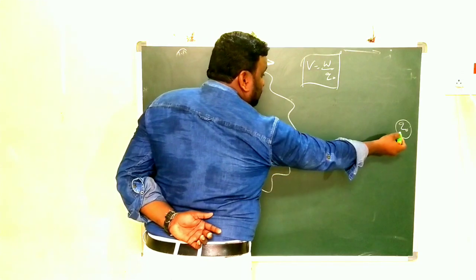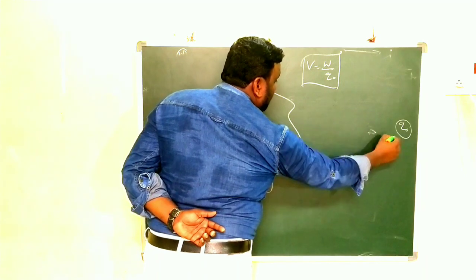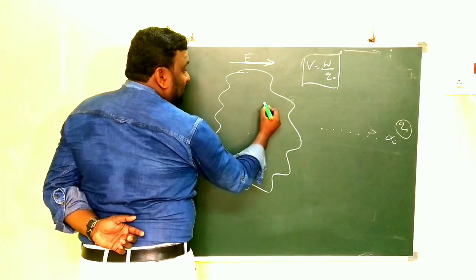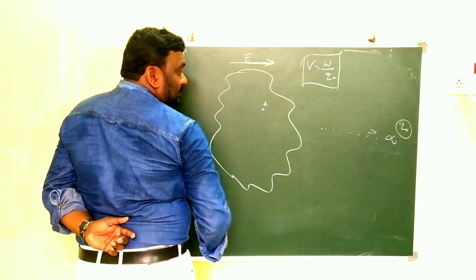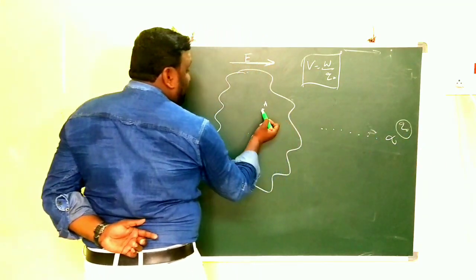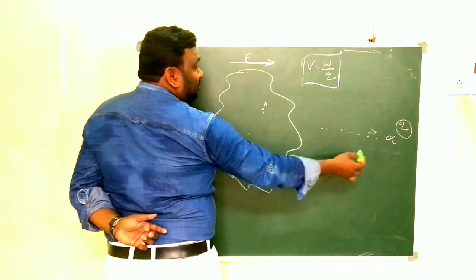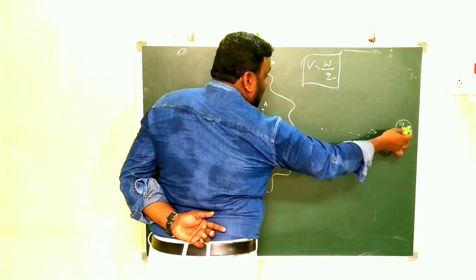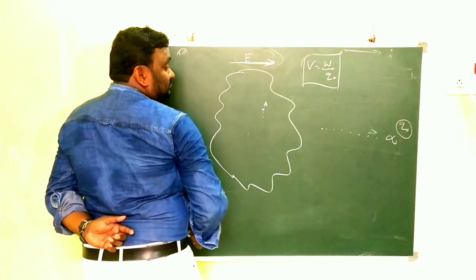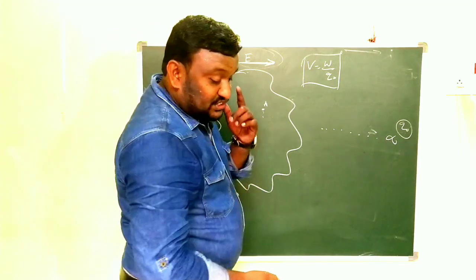Positive charge. The amount of work done in bringing it from infinity to a point in the field, I am saying that this is A. We are bringing the charge from infinity distance to a point in the field and against the field direction. Then the amount of work done is called potential.